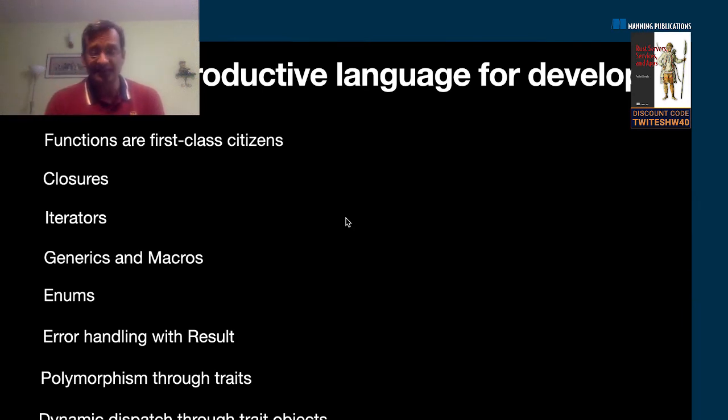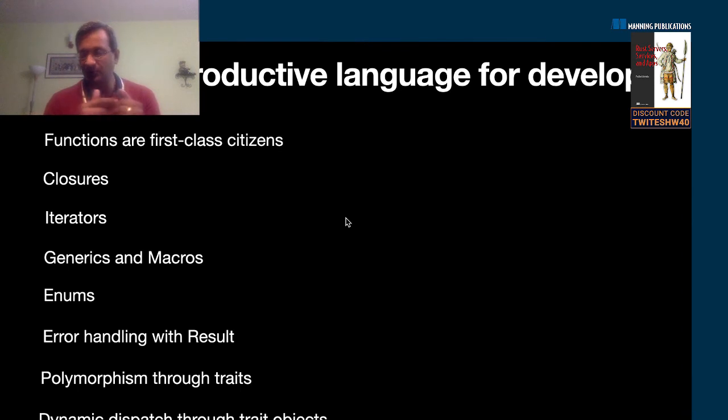Error handling is pretty nice with Rust. It doesn't use exception handling, but by default, Rust's philosophy is if a function or a piece of code can encounter an error, it returns what is known as a result data type. A result data type is an enum. If there's a successful value, it returns it.